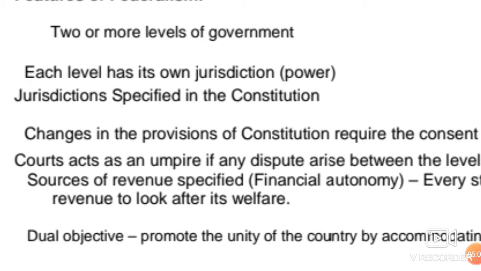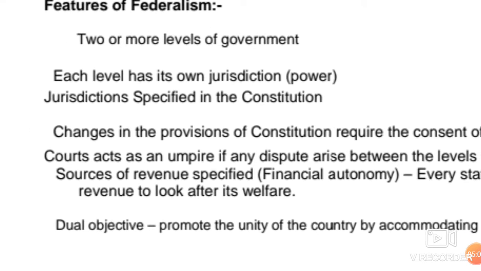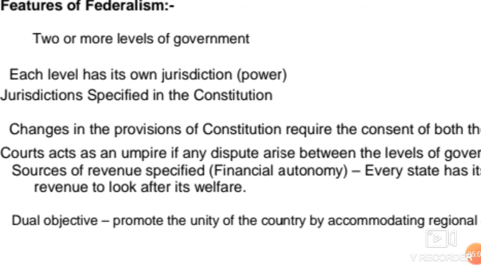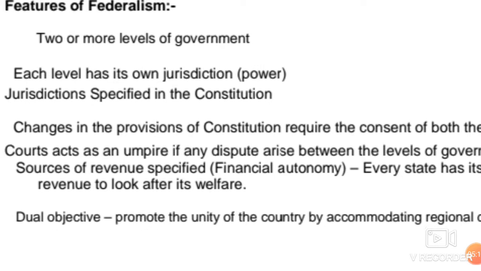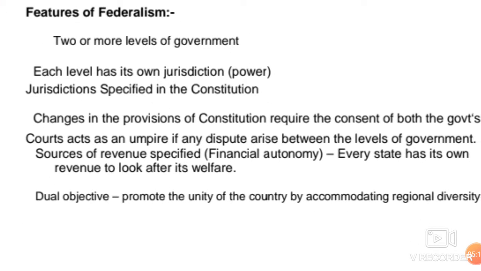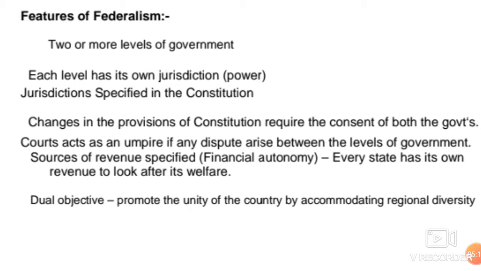It would resolve conflicts between the sets of governments. Next feature is that changes in the provisions of the constitution require the consent of both the governments. Both the governments means the central government and the provincial government should give consent if any topic is shifted from one jurisdiction to another.